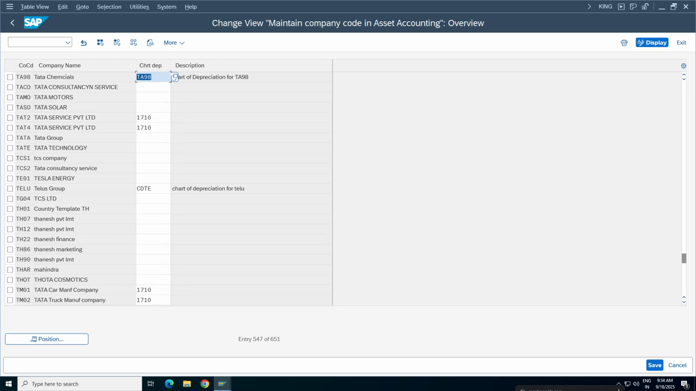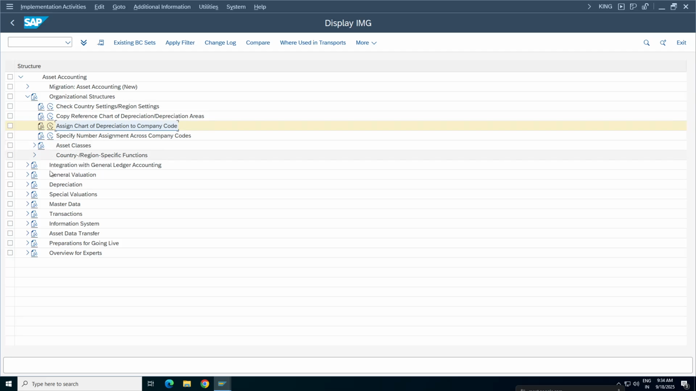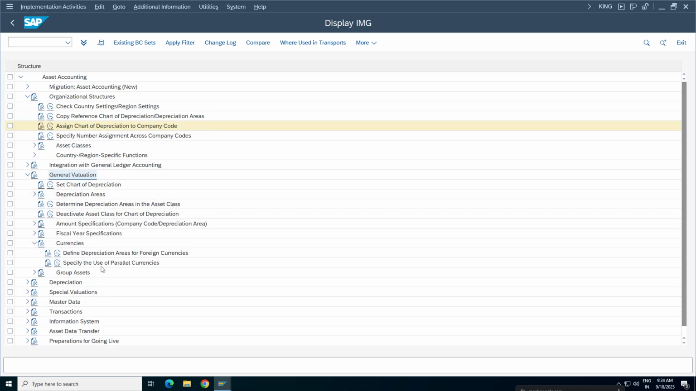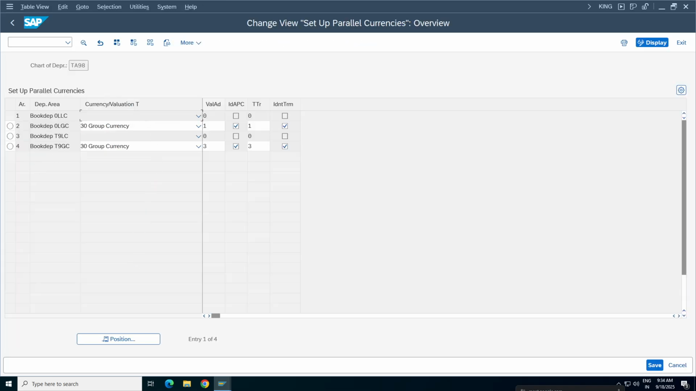And the system was throwing some currency-related errors. The system doesn't understand what is 30 and what is 10. So for that purpose we went to general valuation. Okay, general valuation. Under general valuation, here under currencies, the second one, specify the use of parallel currencies. We have two currencies, so we need to specify that if this is INR, then that is your group currency. Okay, it is covering all the currencies.